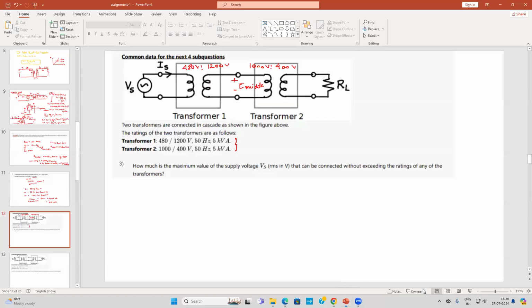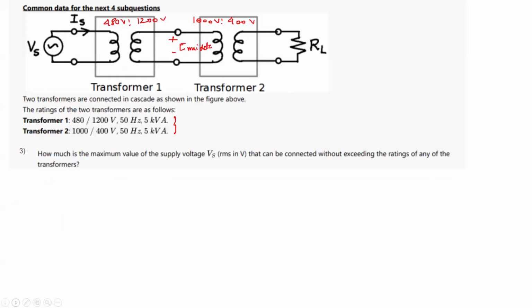Let us take case one. Suppose you give 480 volt here.